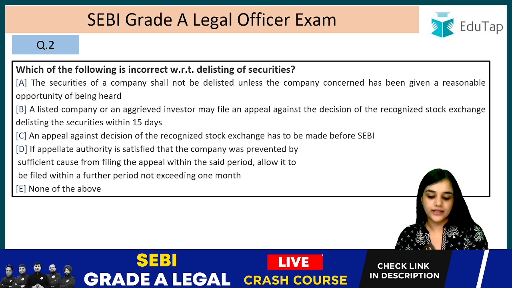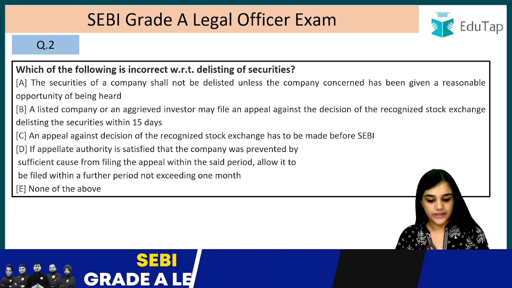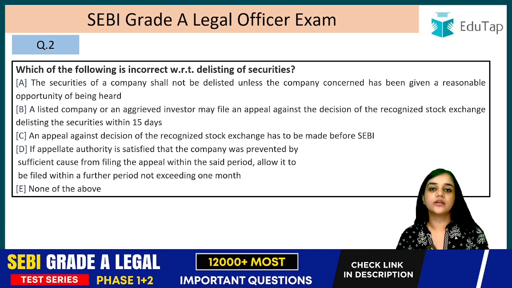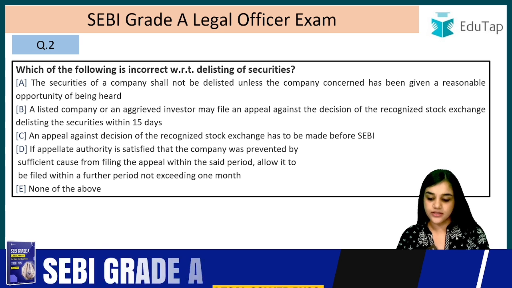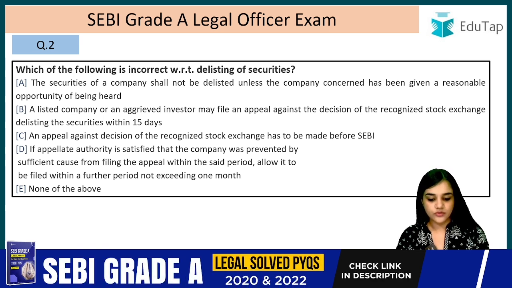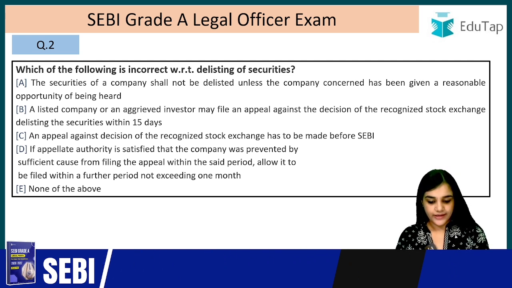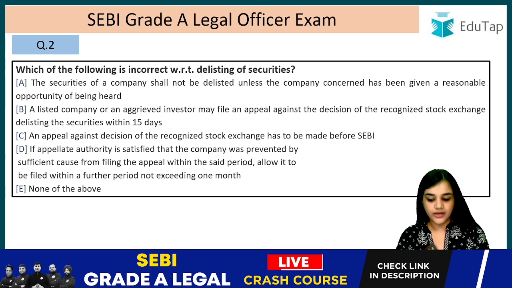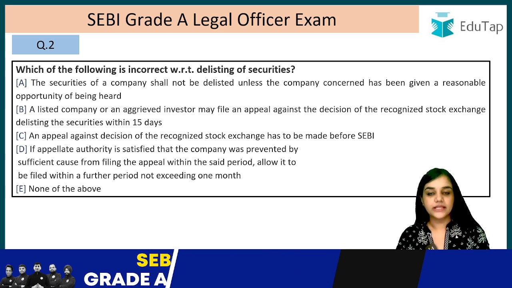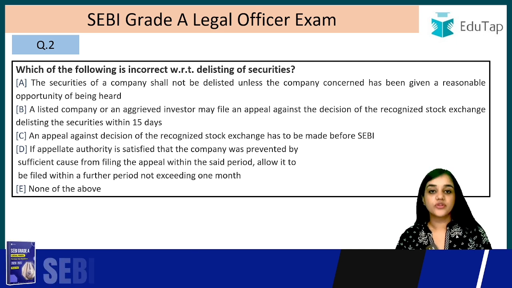Which of the following is incorrect with regard to the delisting of securities? The securities of a company shall not be delisted unless the company concerned has been given a reasonable opportunity of being heard. A listed company or any aggrieved investor may file an appeal against the decision of the recognized stock exchange delisting the securities within 15 days. An appeal against the decision of the recognized stock exchange has to be made before SEBI. If appellate authority is satisfied that the company was prevented by sufficient cause from filing the appeal within the said period, allow it to be filed within a further period not exceeding 1 month. None of the above. Option C is incorrect.